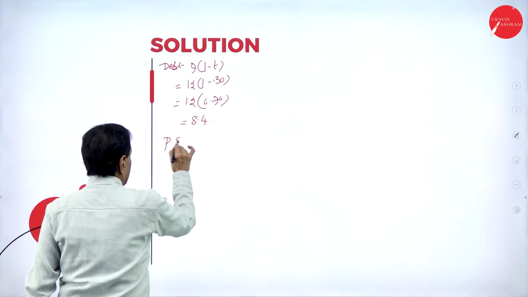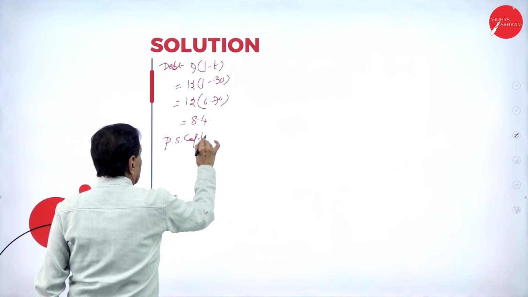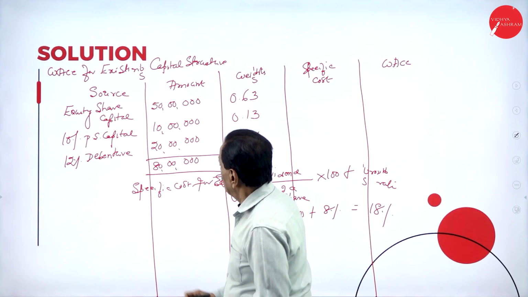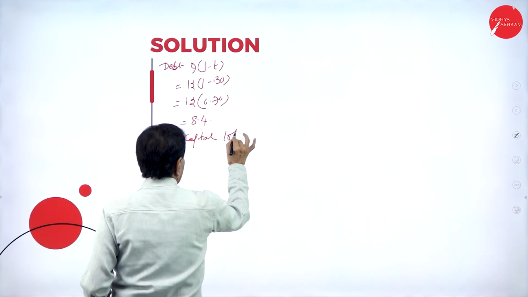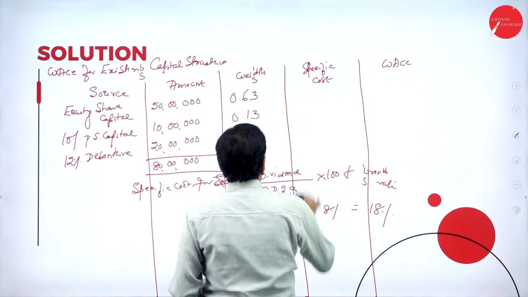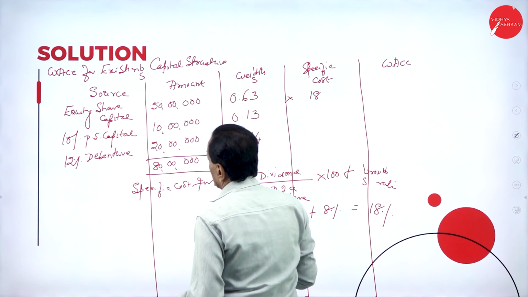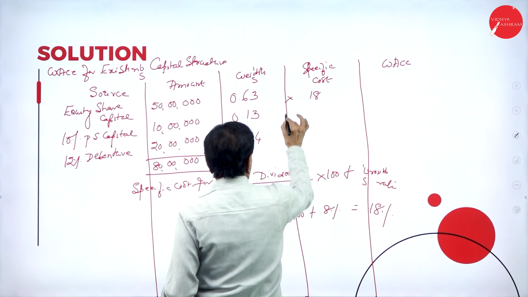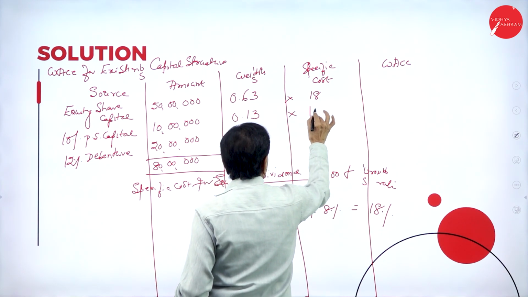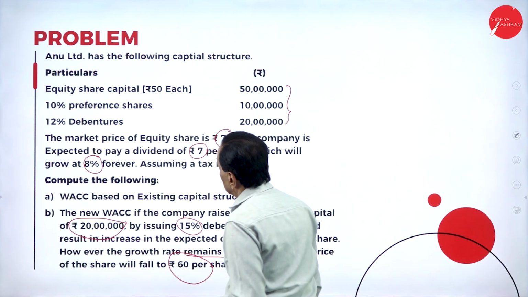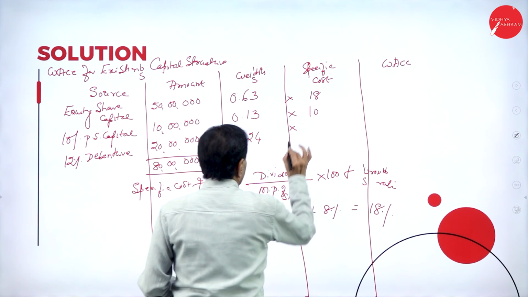Preference share capital is equal to 10%. Specific cost: 18 regarding the equity share, 10 regarding the preference share capital, and 8.4 for debenture.